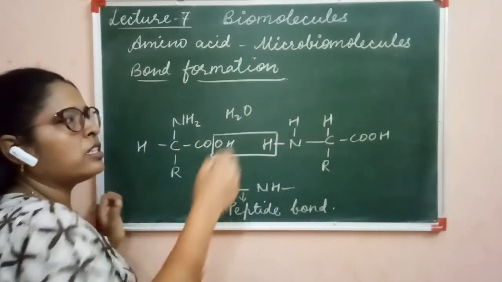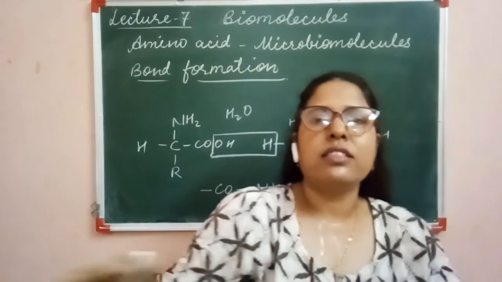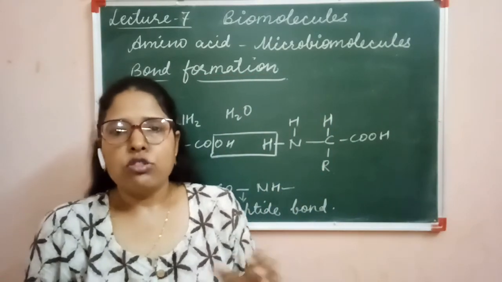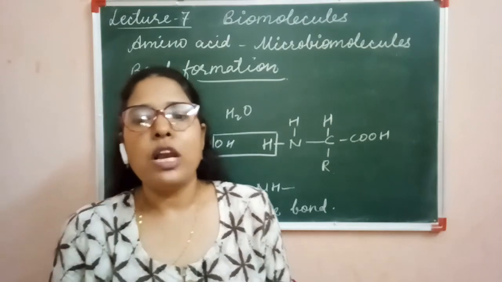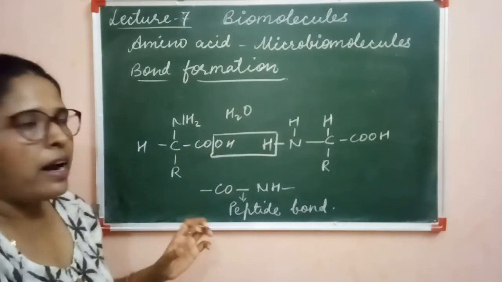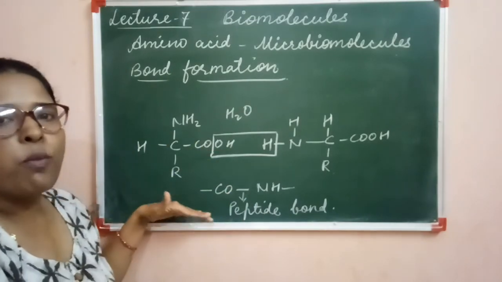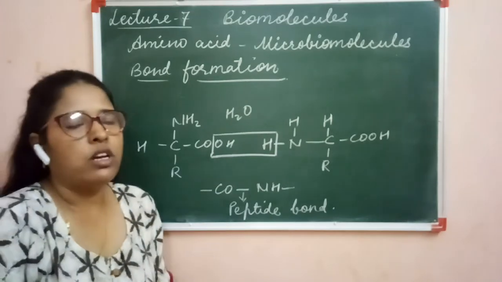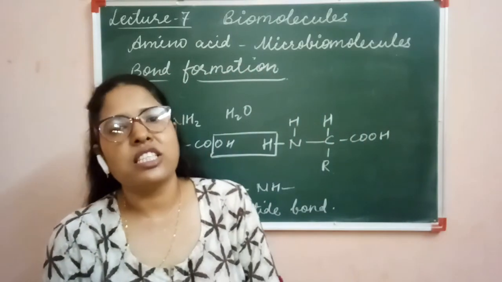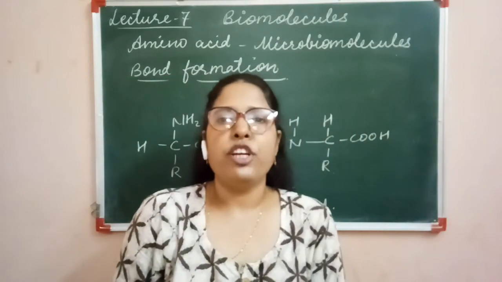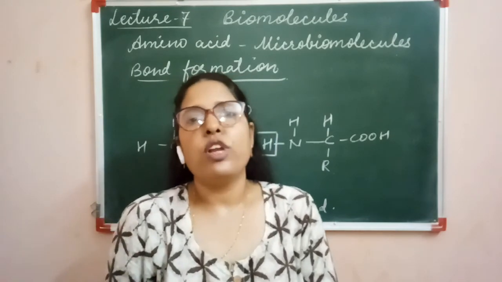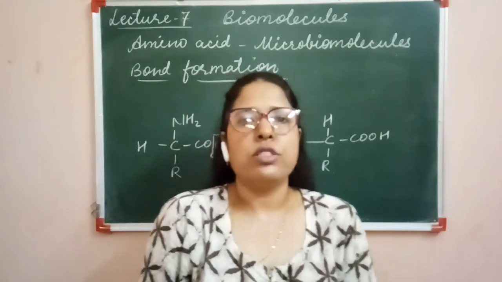When hundreds and thousands of amino acids combine, they form larger molecules of proteins. Clear? That chain is called a polypeptide chain, in which many amino acids are combined in this way, and the bond formed between them is called a peptide bond. So this is all about amino acids, their structure and classification. In our next video, we will discuss polypeptide chains, or protein molecules, which are macromolecules. Thank you very much.